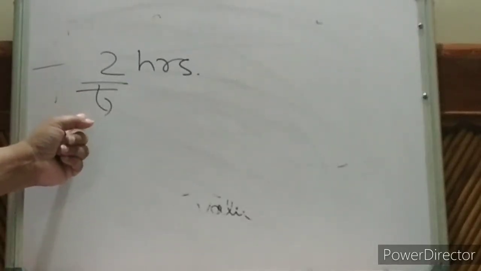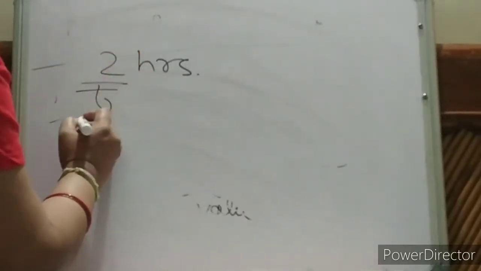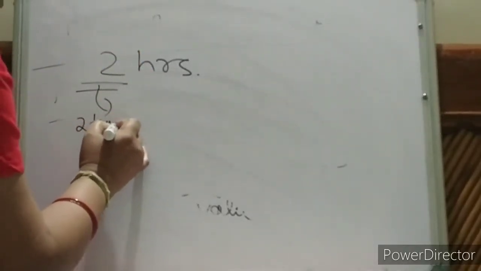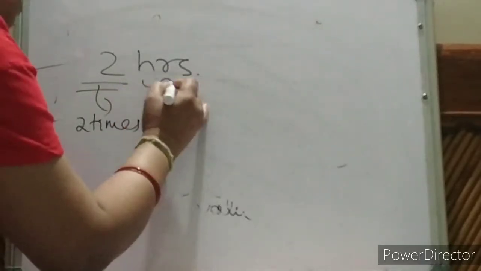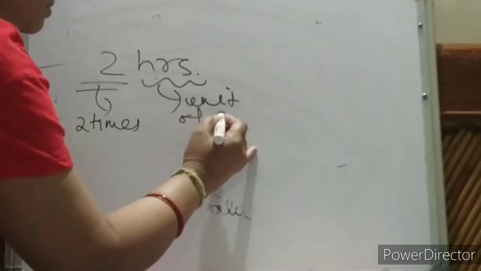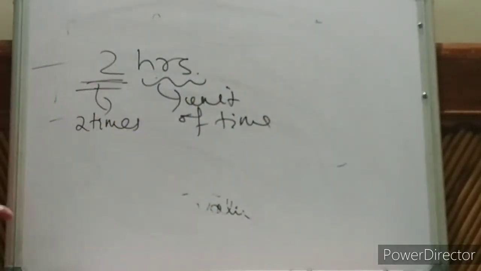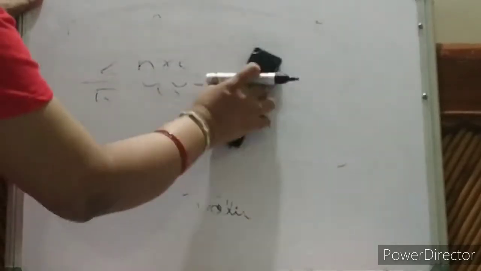This is your N only. This number 2 says 2 times of the unit of time. This is your unit of time. Is it clear now? This is your N and this is your U. So N times of some unit we are comparing. Is it clear?